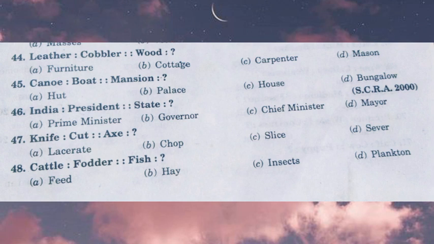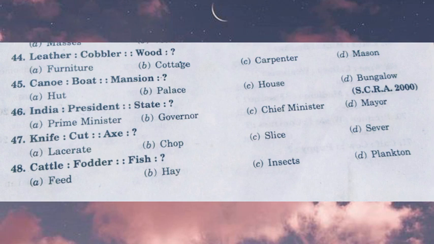And next is: India is related to president, and state is related to what? The constitutional head of a country is the president. So India is related to the president. And for the state, who is the constitutional head? Either prime minister, governor, chief minister, or mayor. So definitely the answer will be the governor.